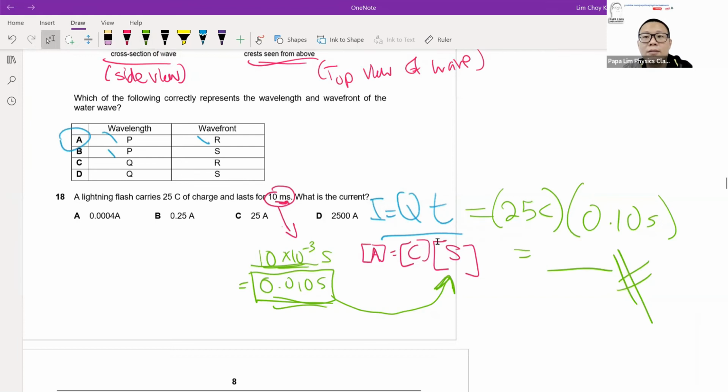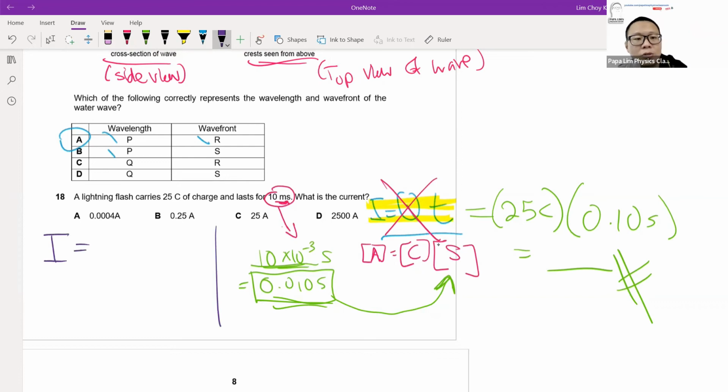Now, so far, take a look. I equal to QT is a very common formula that we hear quoted from students. But take note, this formula is wrong. This formula that my students always quote, I equal to QT, is the wrong formula. Don't mix up. Formulas are most important, so please remember the correct formula. The formula for current is I equal to Q over T. Remember the formula: current is Q divided by time, not Q times time.